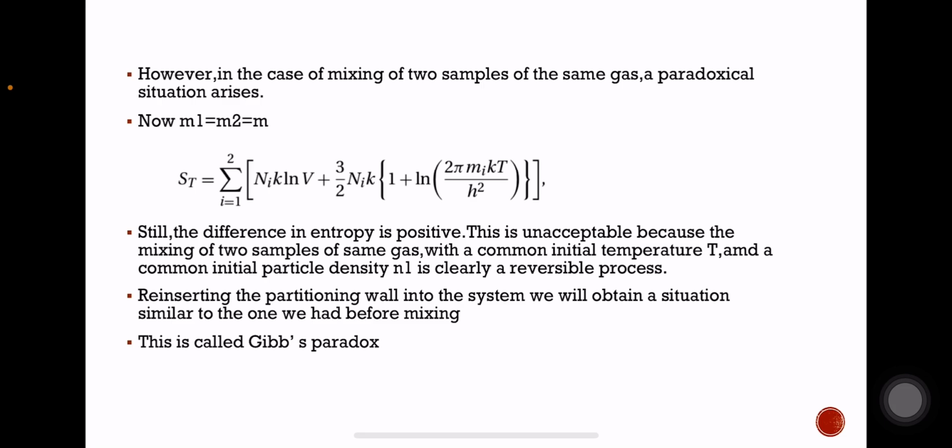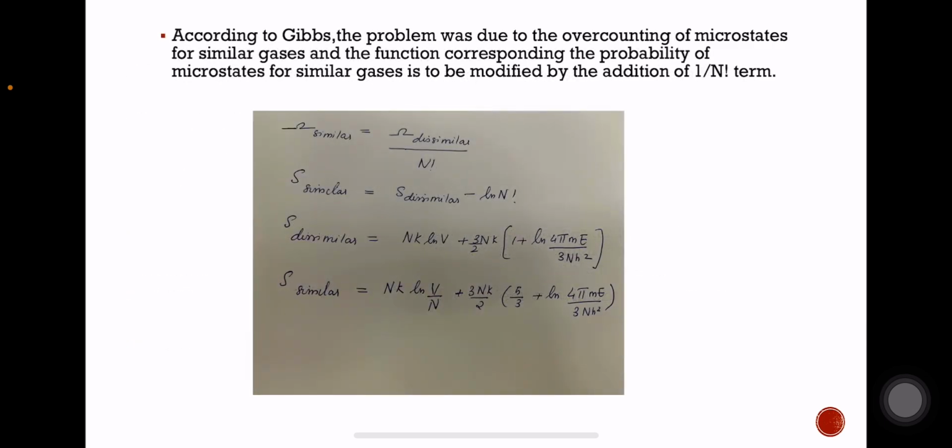But looking at this equation, we get that the entropy change is positive. This situation, or this paradox, is called Gibbs paradox.